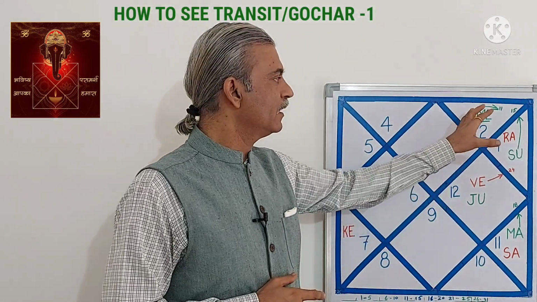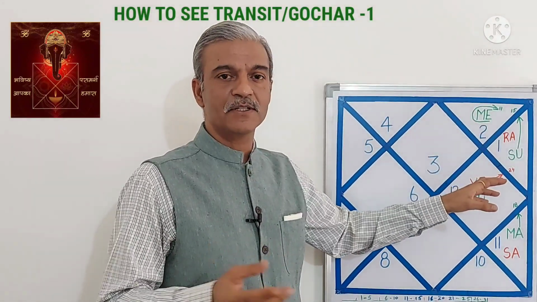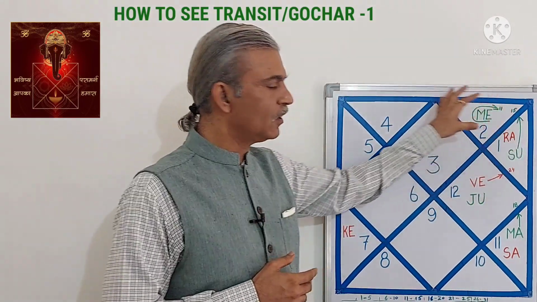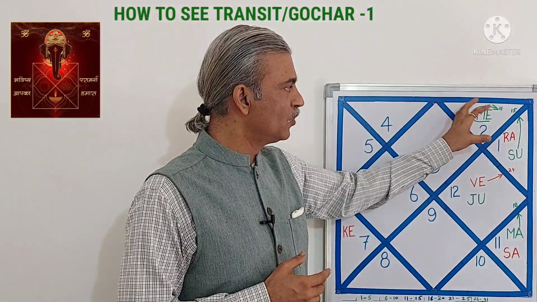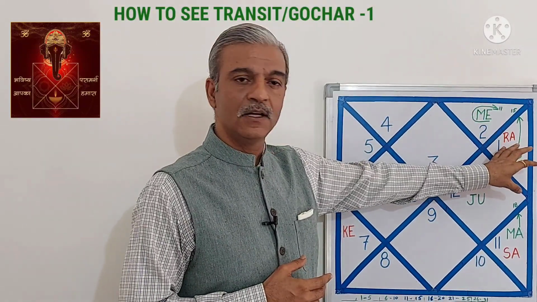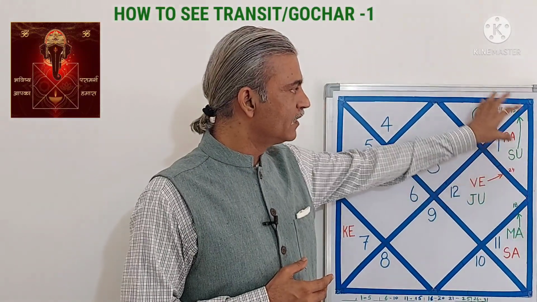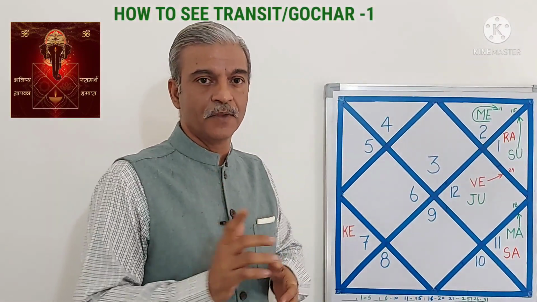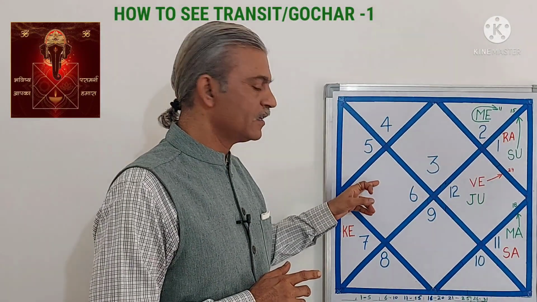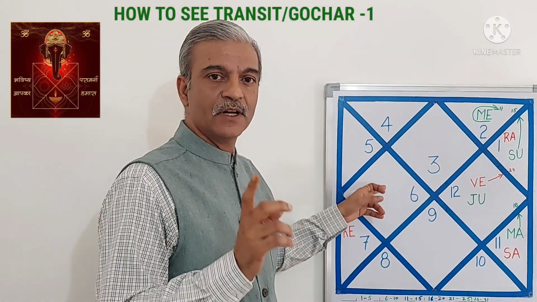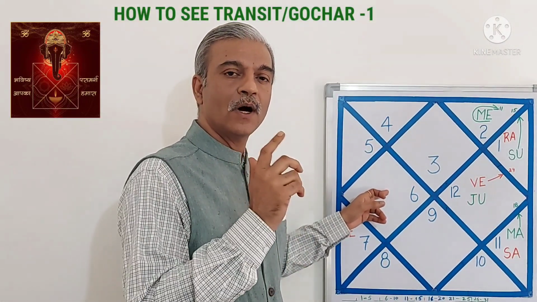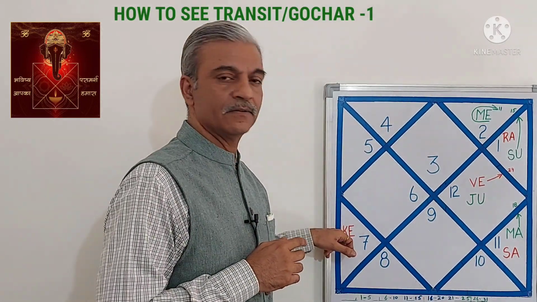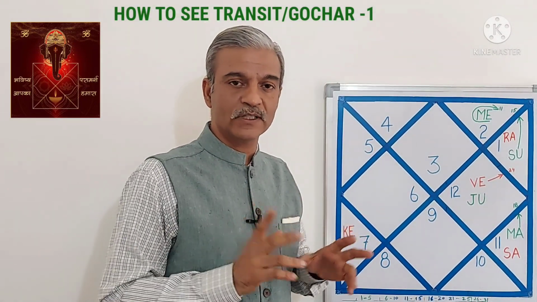And although they remain in the house for maybe slightly longer time, overall when we look at their travel, they travel along with Sun only, and they keep going away from Sun and keep coming closer to the Sun and then cross, and then again they keep oscillating around the Sun, both Mercury and Venus. And Mercury, let us say Sun is placed here, Mercury will never go more than 1 house away from Sun. That is, if Sun is here, Mercury will either be here or here. It cannot go more than that.